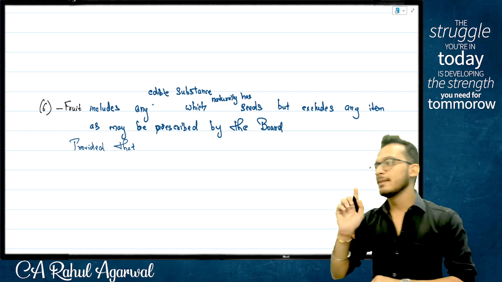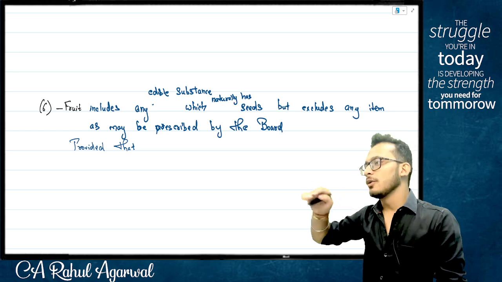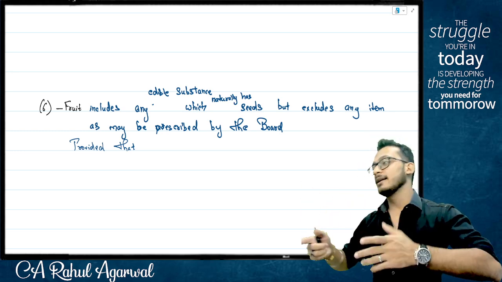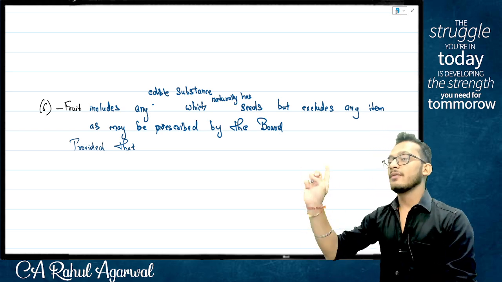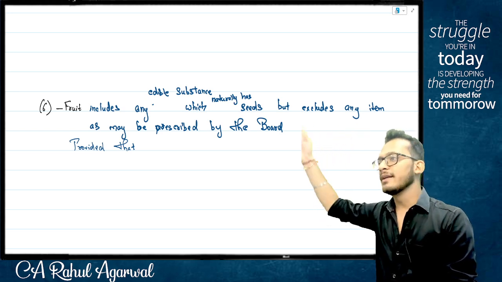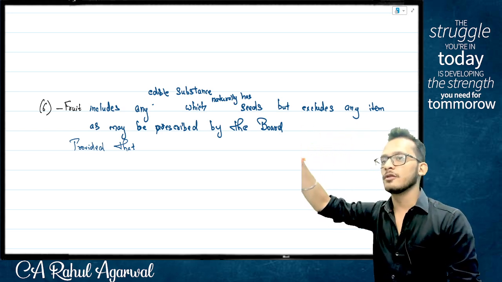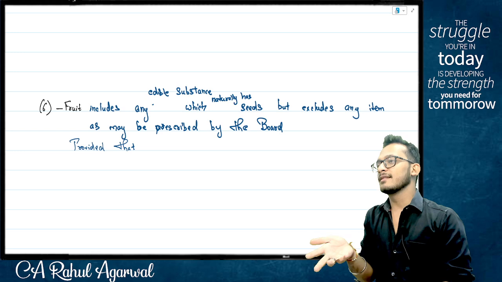Provided that. Again, same question, people. Would you like to put ice apple here? No, you would not like to put ice apple here because again, many items can come. Now, here is where again the same question comes. Would you like to give exclusion powers to the board? You have already given the inclusion powers. Would you like to give the exclusion powers also to the board? Maybe not.